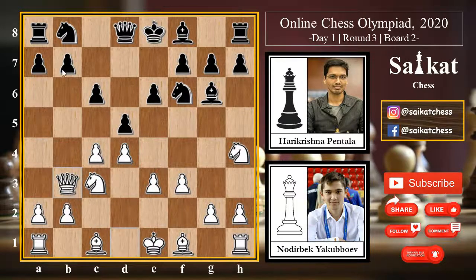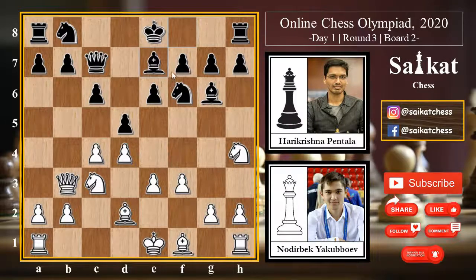Queen b3 attacking the b7 pawn, so queen c7 defending it, at the same time creating a cannon which is looking on the king side of white here. Bishop d2 by white, activating the bishop, also preparing to go for some long side castle here, and black goes for bishop e7, activating the bishop. This dark square bishop is however very much important for black, looking at the pawn structure obviously, and now black is preparing to go for a short castle.